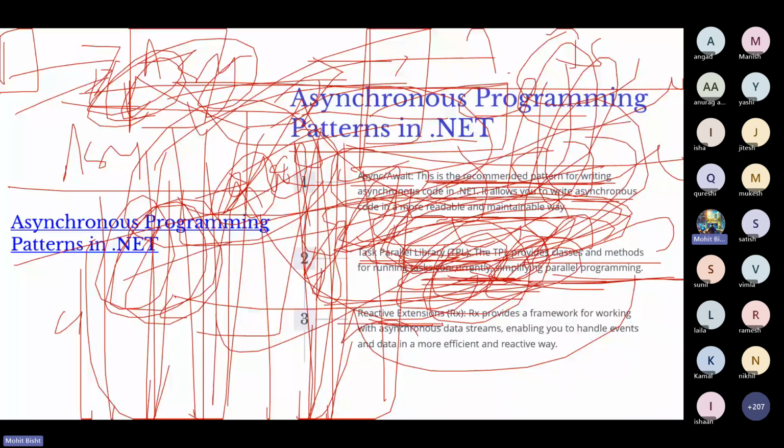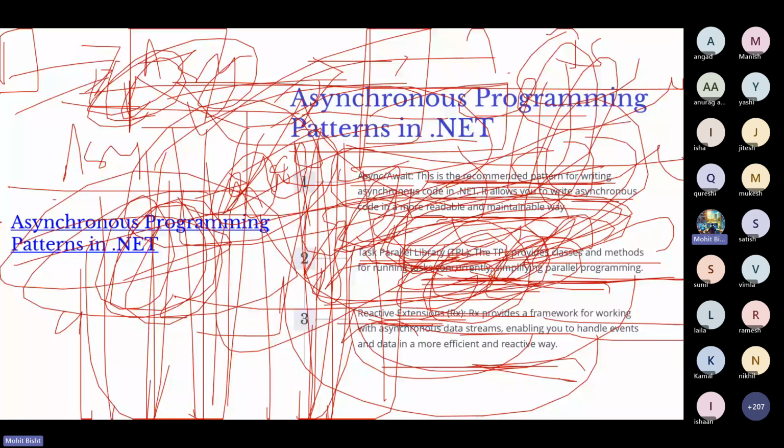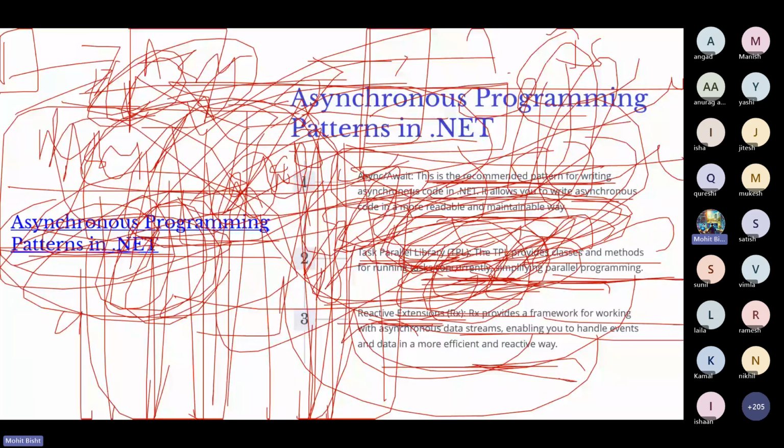Next we have Reactive Extensions. It's a framework for working with async data streams, enabling you to handle events and data more efficiently. We already discussed this. This is the hyperlink I pasted, so you can go to Microsoft Learn, the asynchronous programming .NET patterns page. It's a good, readable blog. I read it while I was making this PPT, and it's very good. You can go and see the best practices all written on this blog. So let's move to the next slide.